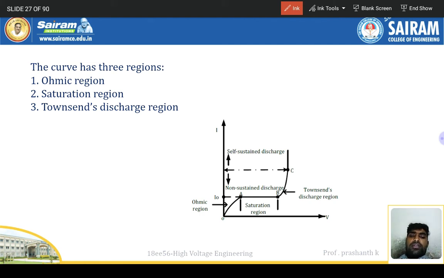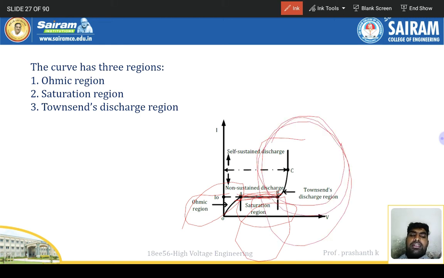See, this is the ohmic region, okay? Ohmic region, and this one is a saturation region. Saturation, a straight line will be there, and this one is a non-self-sustained discharge, or the Townsend's discharge origin, and the self-sustained discharge is this one. So once again, I'll tell you, very important for the explanation in the next slides, as well as the derivation.